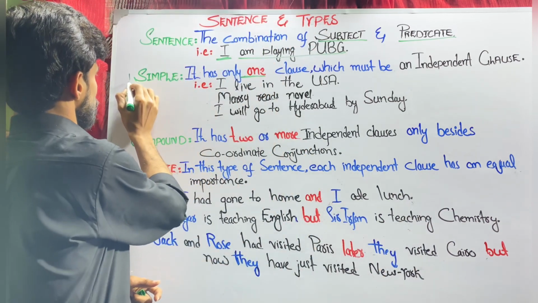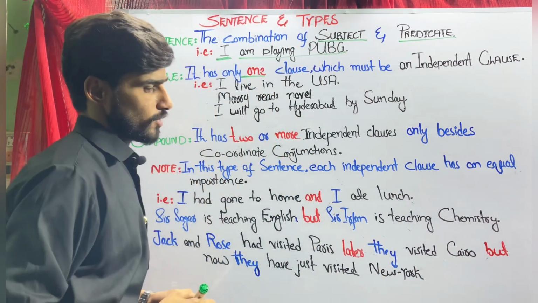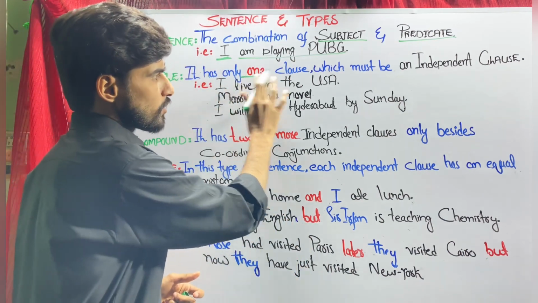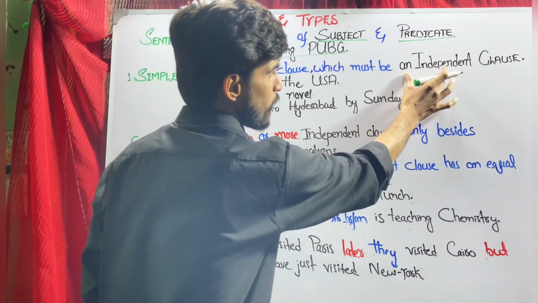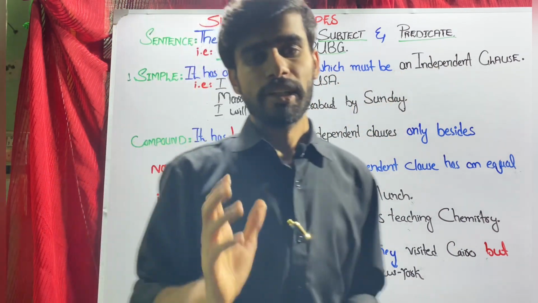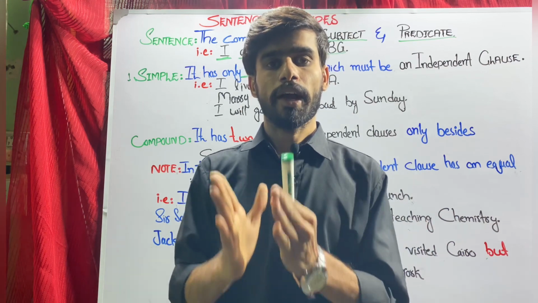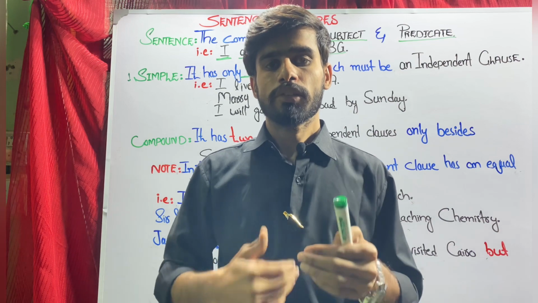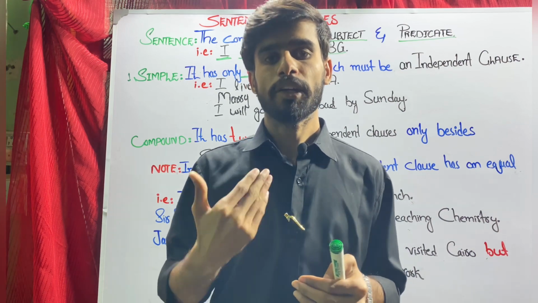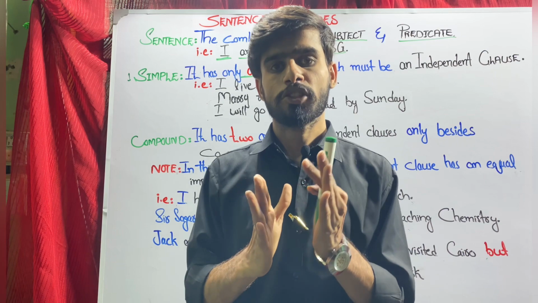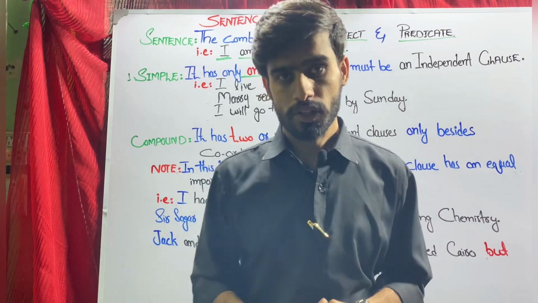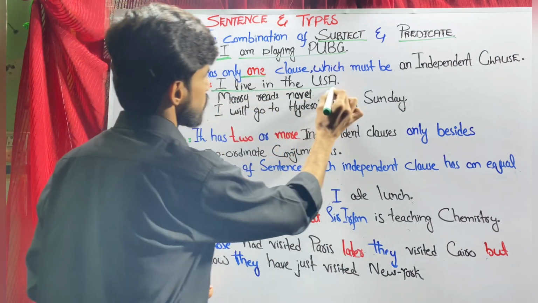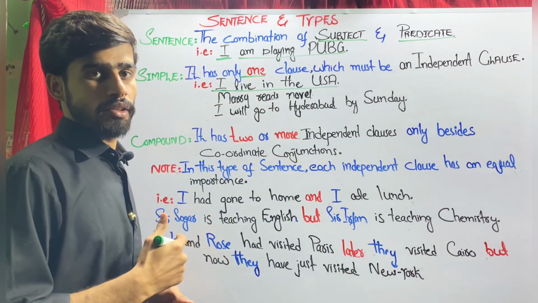Now types of sentence. The first one is the simple sentence. One thing you have to keep in mind, it has only one clause. Which clause? An independent clause. A simple sentence has only one clause, that is an independent clause. So this is why clauses help you in spoken English, and even in paragraph writing, whenever you are going to give structure to a sentence. Alright.